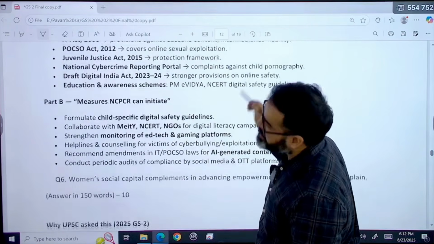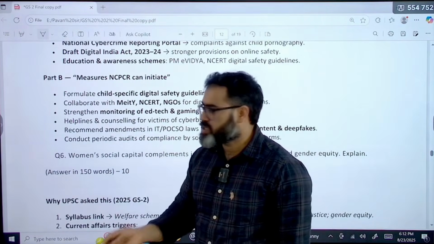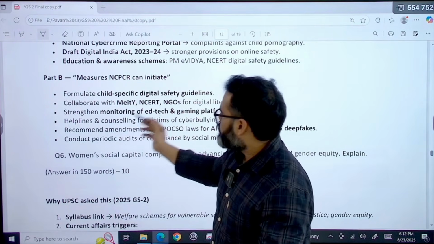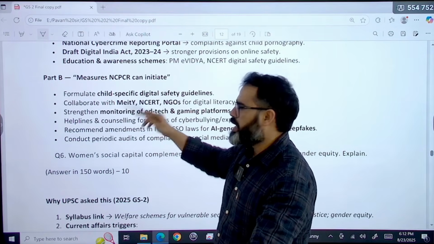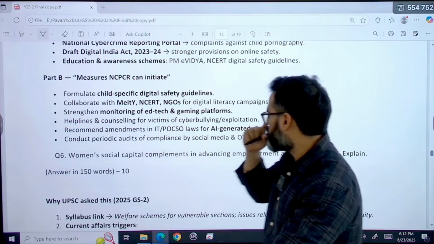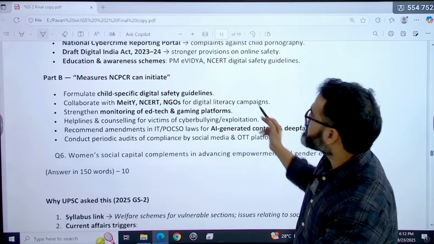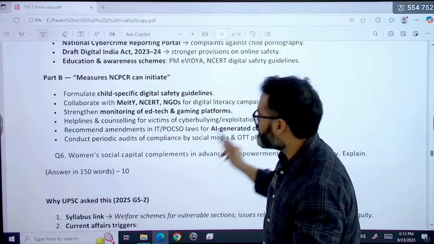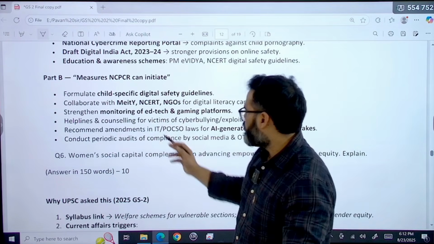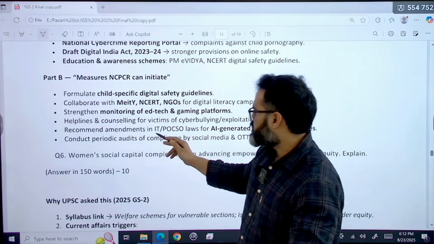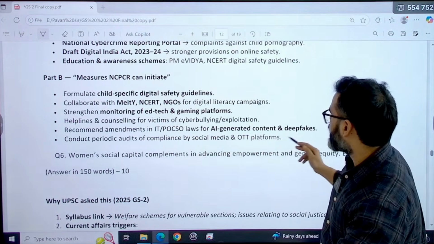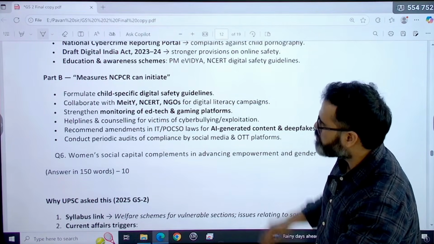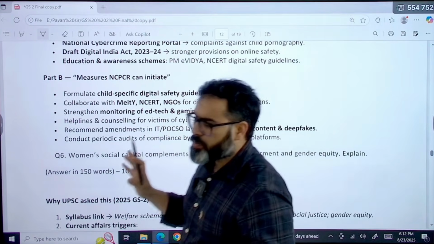Then measures they can initiate, that means now we need to give some suggestions. What suggestions can we give? Formulate child-specific digital safety guidelines. Collaborate with, for example, the Ministry of Electronics and Information Technology, NCERT, and NGOs for digital literacy campaigns. Strengthen monitoring of edtech and gaming platforms, which has already been done recently. Provide help and counseling for victims of cyberbullying. Recommend amendments in IT and POCSO law for AI-generated content and deepfakes. Conduct periodic audits of compliance by social media and OTT platforms. That is the question. I think this was the last question of the polity part.